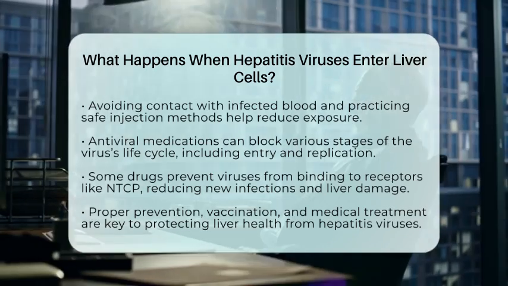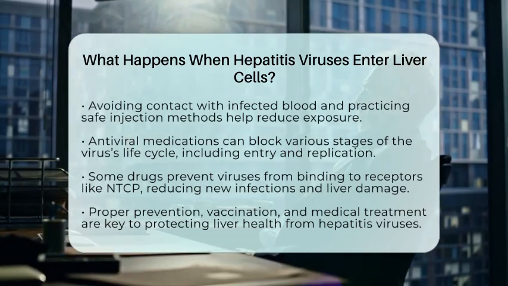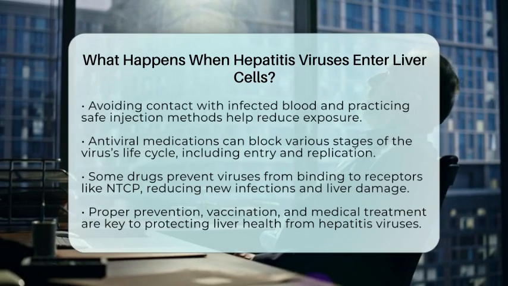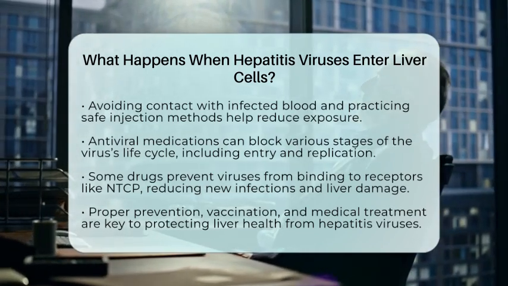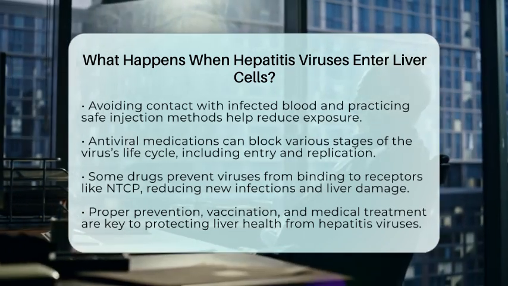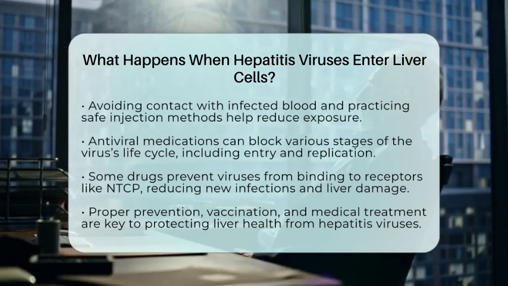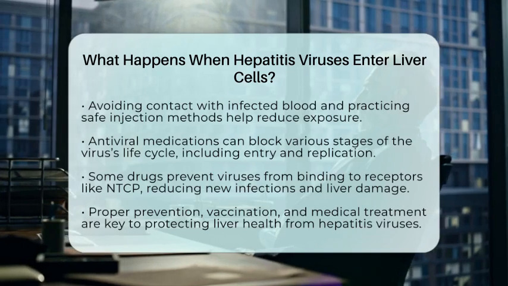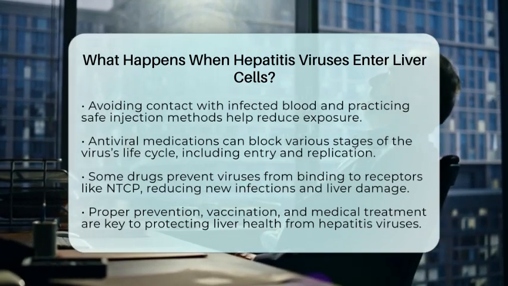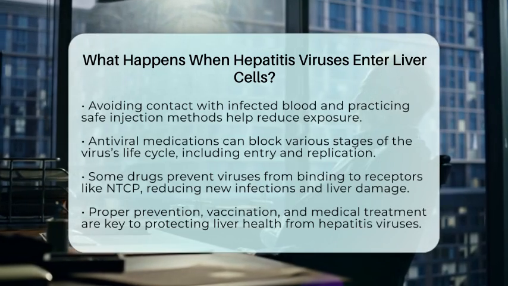Some drugs are designed to interfere with the virus's ability to bind to receptors like NTCP, preventing the virus from entering new cells and reducing liver damage. In summary, hepatitis viruses invade liver cells by attaching to specific receptors, entering through endocytosis, releasing their genetic material, and then replicating inside the cell.